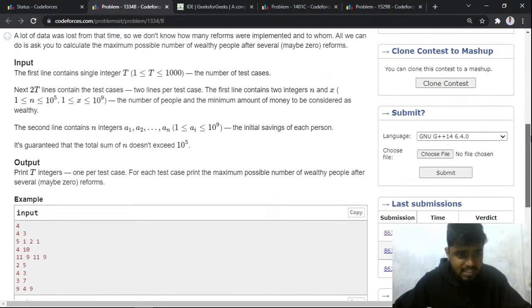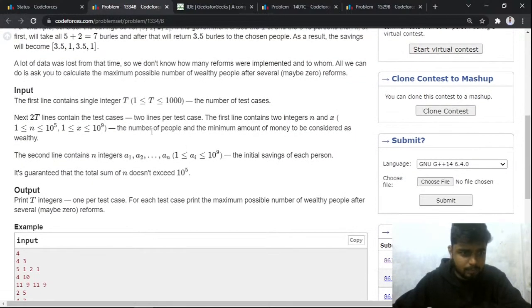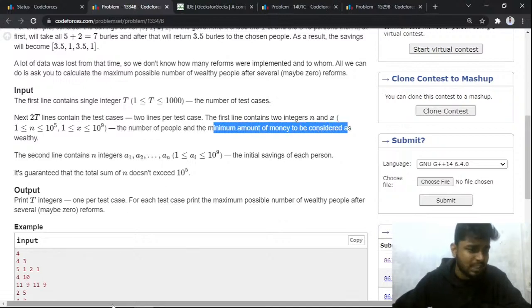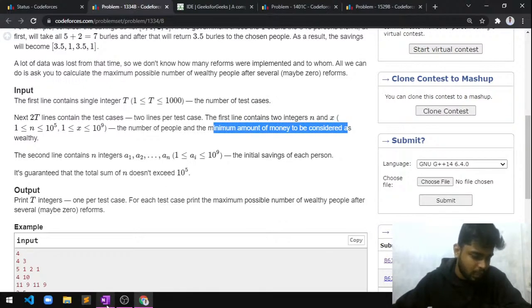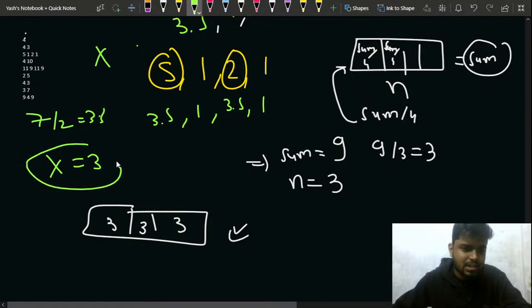Yeah, so it also says that you will also be given the number of test cases. You'll be given x, that is the minimum amount of money that will be considered as wealthy, right? The minimum amount of money that will consider you as wealthy will be given as x. So x is equal to 3 in this case. So can I say that these all people are wealthy?